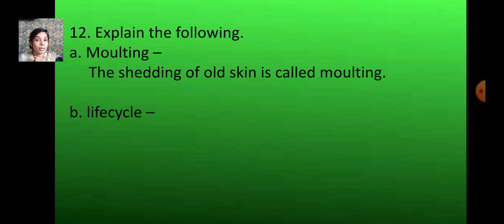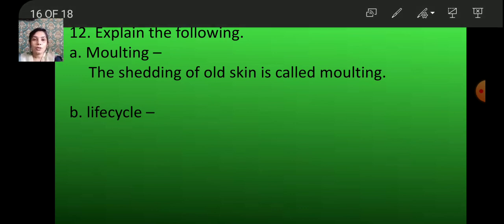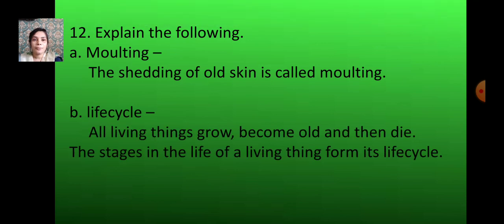And where do we learn this? Yes, cockroach. What is called life cycle? All living things grow, become old, and then die. The stages in the life of a living thing form its life cycle. So the meaning of life cycle is this.